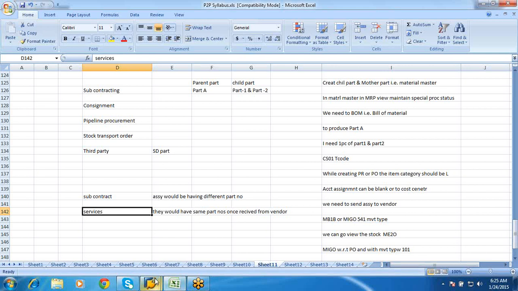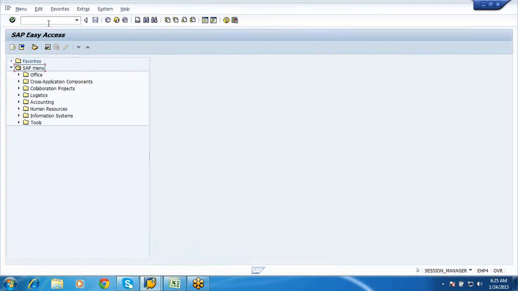Now let us go to the system and create a material. Let us do the subcontracting cycle. So, MM01.